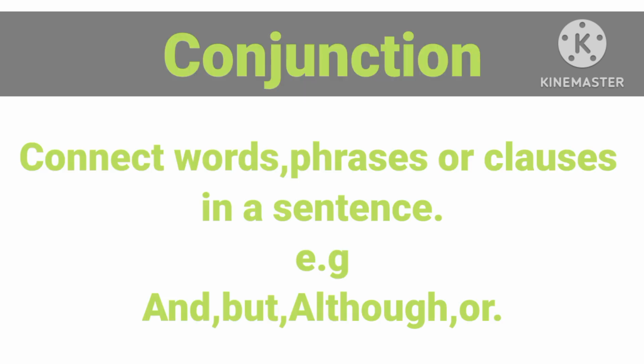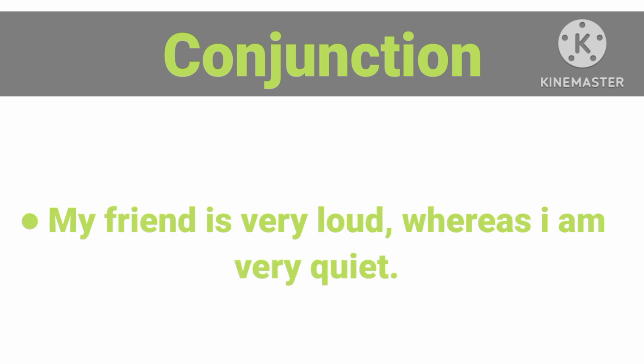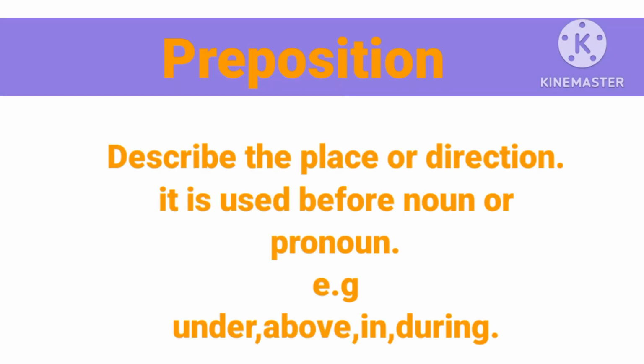What is a conjunction? A conjunction connects words, phrases, or clauses in a sentence. For example, and, but, although, or. My friend is very loud, whereas I am very quiet. Whereas is a conjunction.